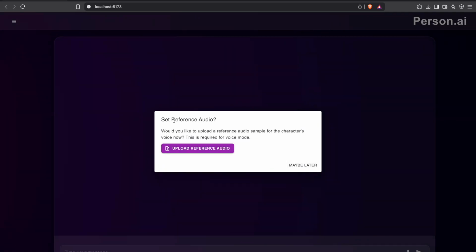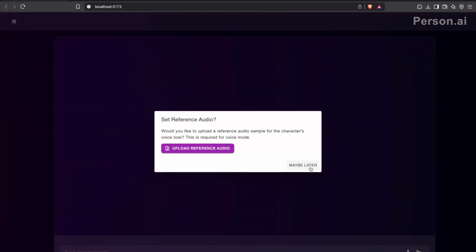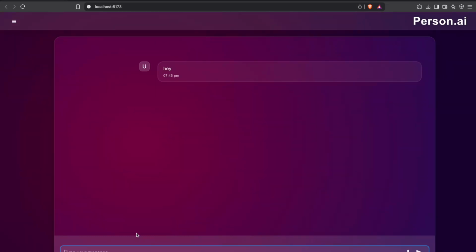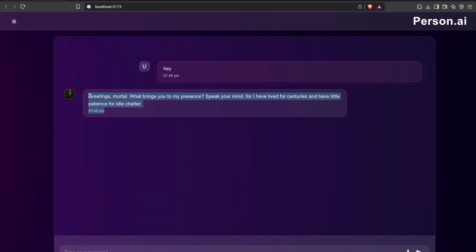Okay, so set reference audio. I'm not going to set the reference audio right now. I will first chat with it and see how the textual chat is going on, and then I'll set the reference audio. But you can do this if you want. Okay. Hey. Okay, so as you can see, it is providing the response according to the backstory I have provided.